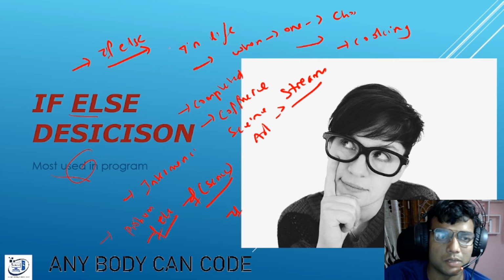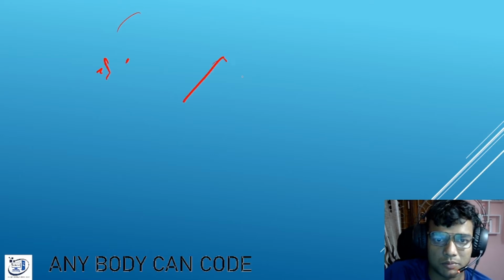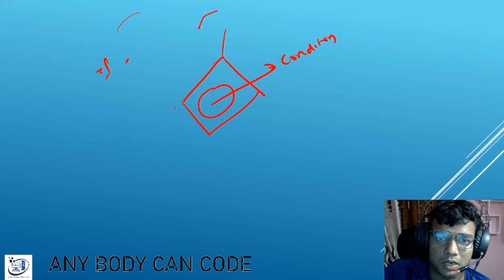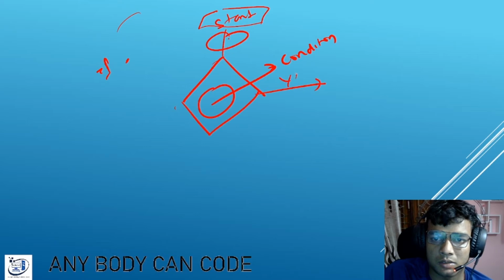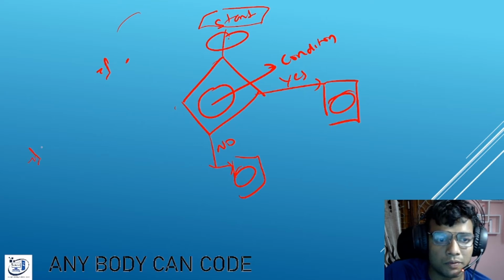So what is if else? Simply, if else means it is a decision box. Here there is a condition. It starts from the start and some parameters, then if yes, it has to go through this flow. If not, it will go to this flow. Means it will do something, or it will do the other thing. So if you have a helmet, then go to drive. If you do not have a helmet, then get a helmet and go to drive. It is a simple real life example of if else.